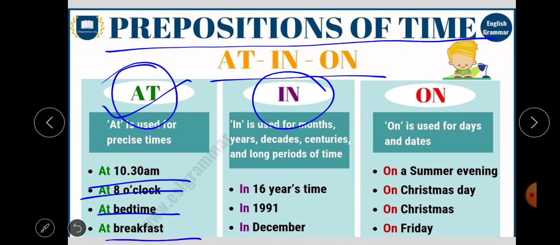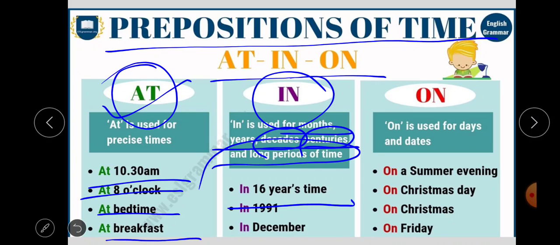Now next, in. To mention months, years, decades, centuries, and long periods of time. Decades means 10 years and centuries means 100 years. So to mention all these things we have to use in. 16 years' time is a long period of time, so for that we have to use in. Then in 1991 is showing a year, in December is showing a month. So for month, year, centuries, and long periods of time, we have to use in.